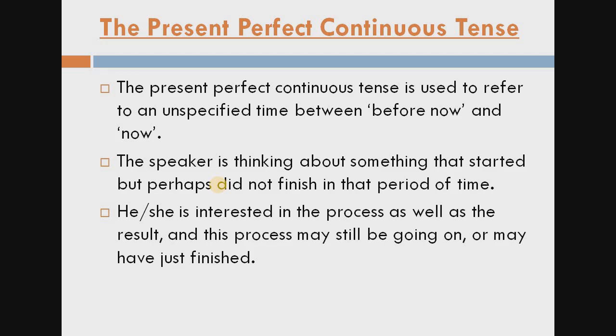Again I am telling you, the present perfect continuous tense is used to describe an action or any event or any condition that began in the past from a period of time and which continues into the present also. So here we use the present perfect continuous tense.